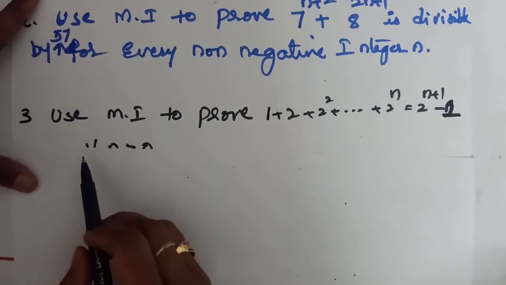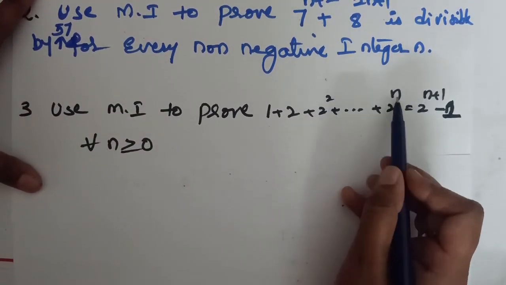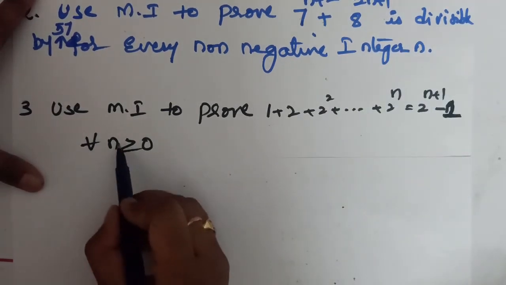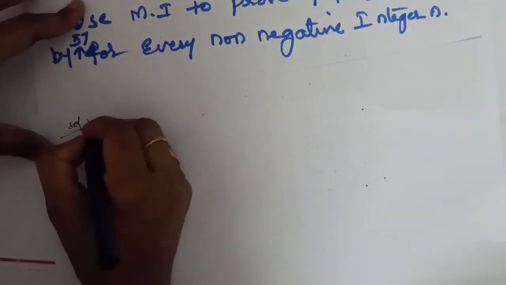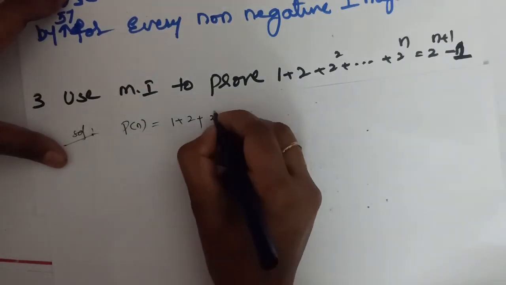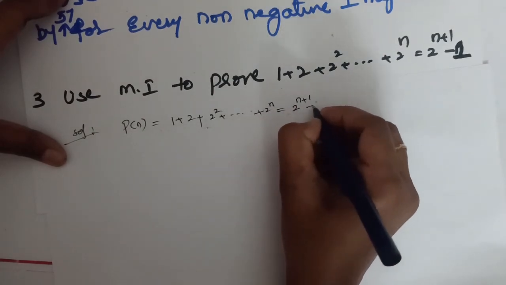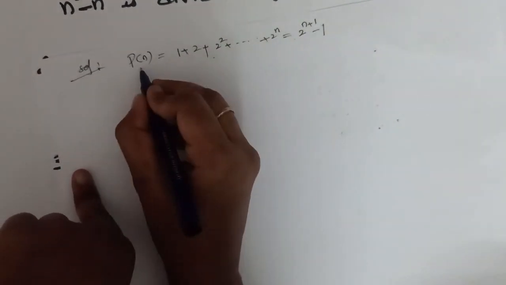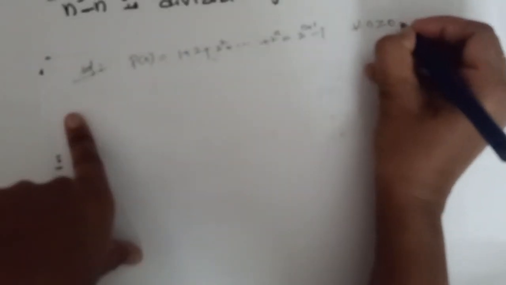Here we solve the third problem. Use mathematical induction to prove 1 plus 2 plus 2 square plus so on plus 2 power n is equal to 2 power n plus 1 minus 1 for all n greater than or equal to 0. Here P of n, the propositional function, is given: 1 plus 2 plus 2 square plus so on plus 2 power n is equal to 2 power n plus 1 minus 1. Okay. Here you have to prove P of n is true for all n greater than or equal to 0.